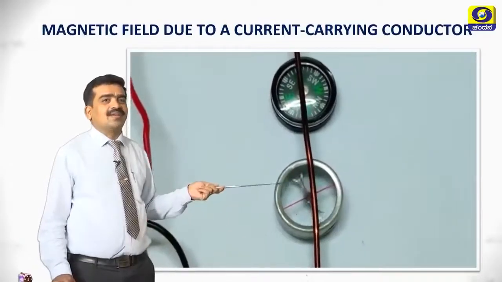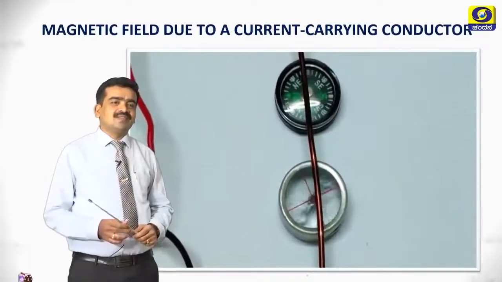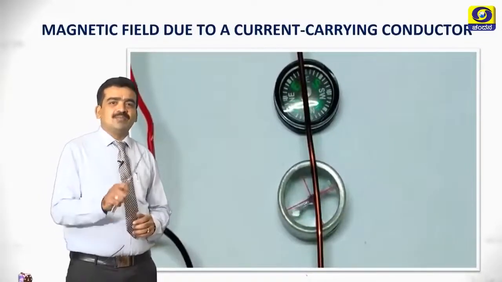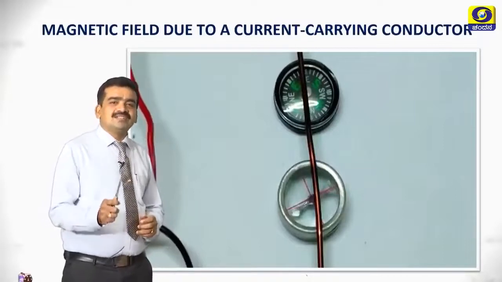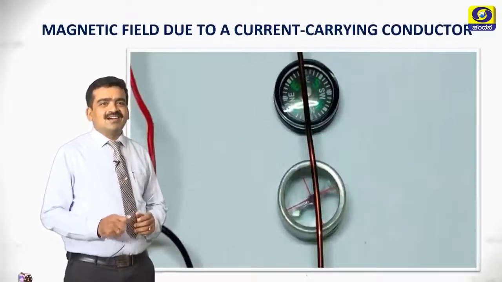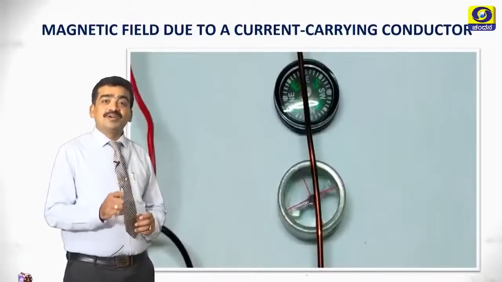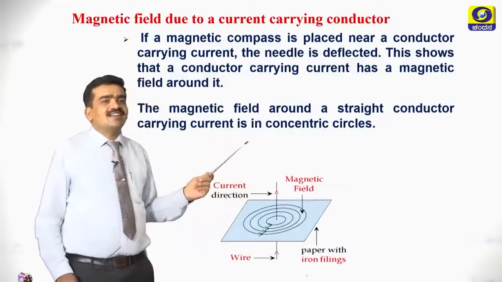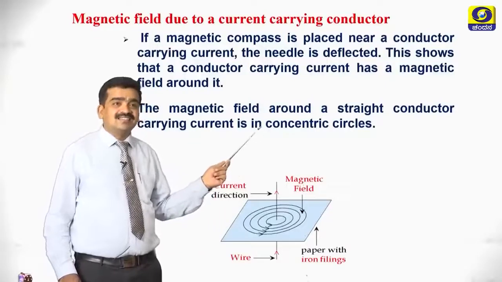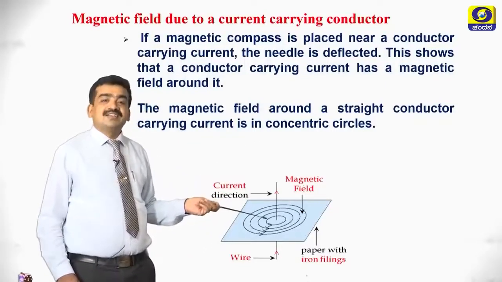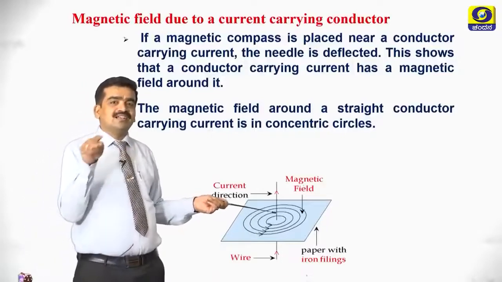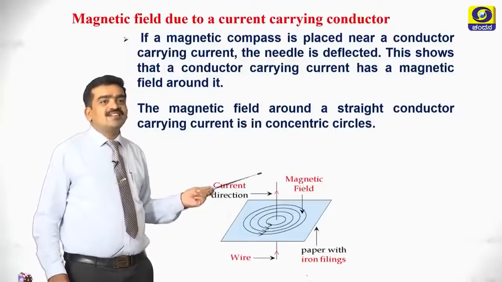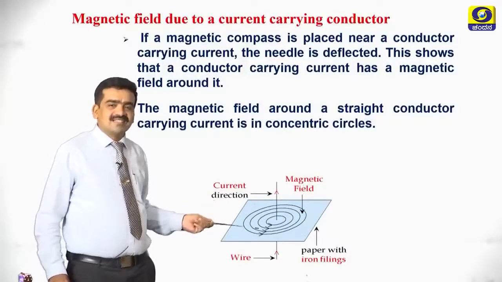Understood? Okay. My next question is, you identified the magnetic field there with the help of a magnetic compass. Then what is the direction of the magnetic field around a straight conductor carrying current? How do you identify the direction of the magnetic field? The magnetic field around a straight conductor carrying current is in concentric circles. In case of a bar magnet, you have seen the bow-like arrangement between north and south pole. Here in a straight conductor carrying current, you will have concentric circles.